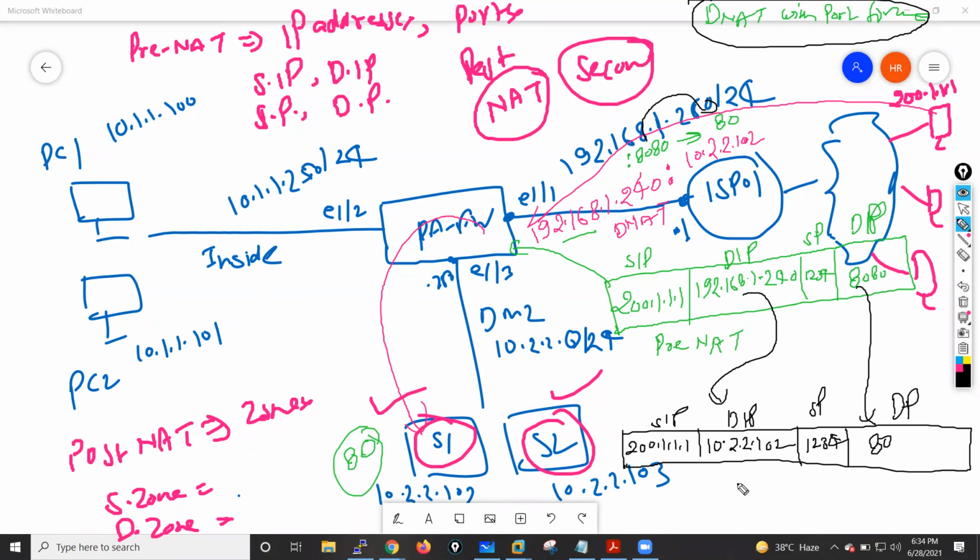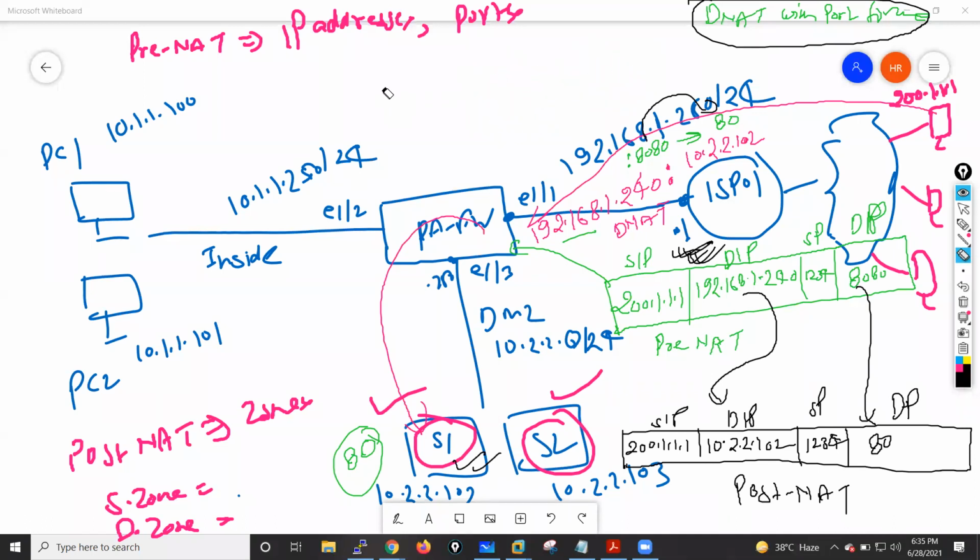Now this packet is the post-NAT packet. The pre-NAT packet is the one where NAT has not been applied. This one is the packet after NAT is applied by the firewall, and this is the actual packet received by this machine. So now when we write our security rules, if we want to collect the source IP address, destination IP, source port, or destination port details, we have to get that detail from this packet. So what I will do, I write this detail from here.